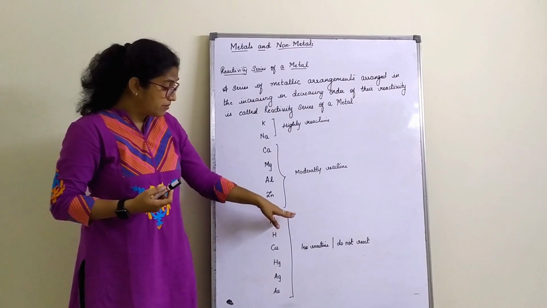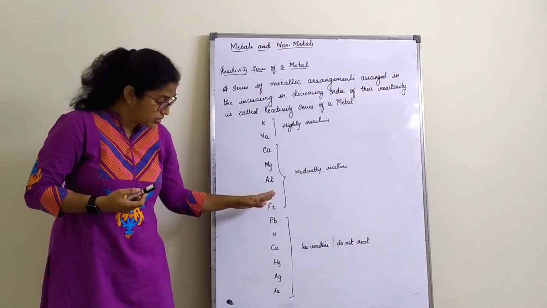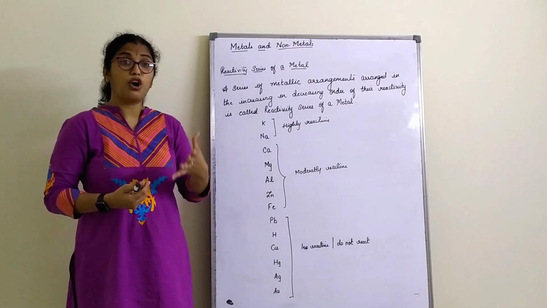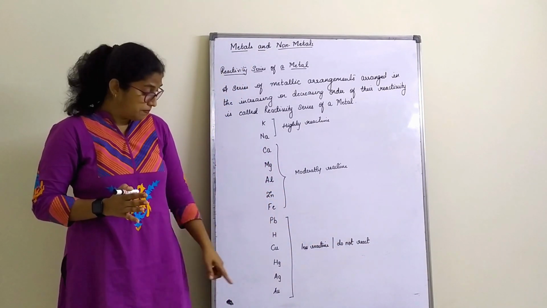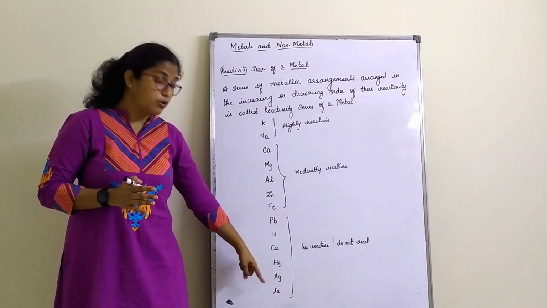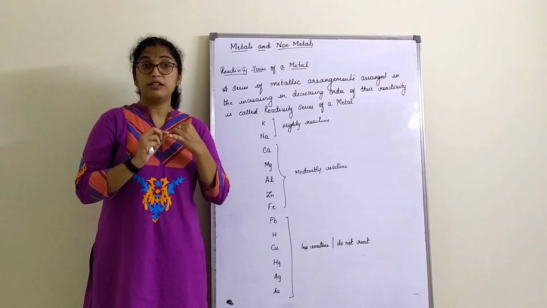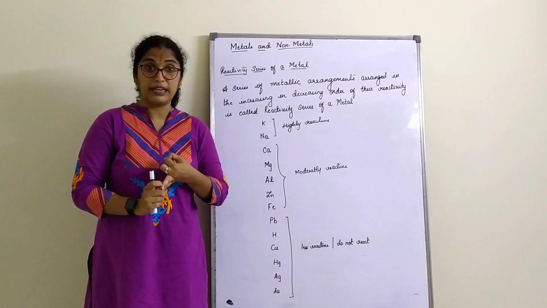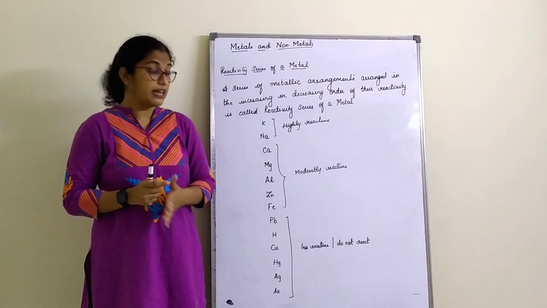Whatever elements you see beyond iron, from lead onwards, are very less reactive, or we can say they do not react at all. For example, mercury, gold and silver do not react with oxygen or with water.